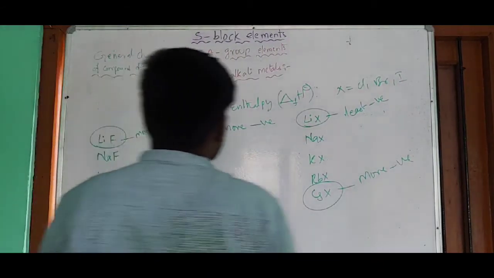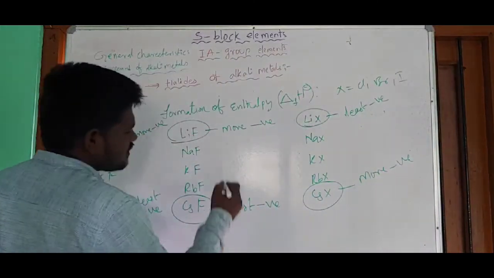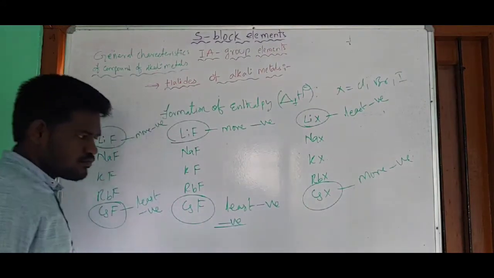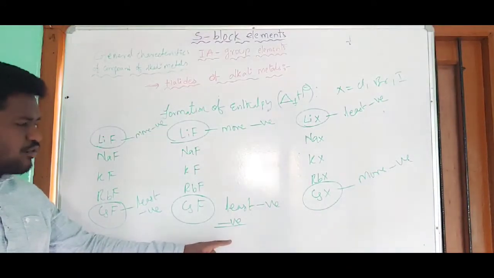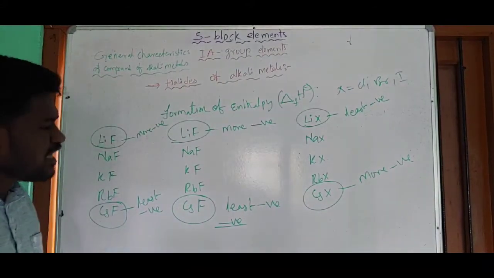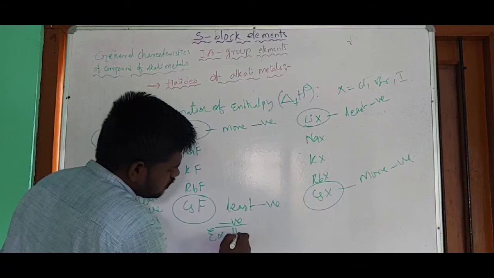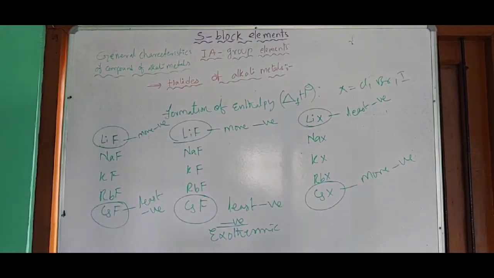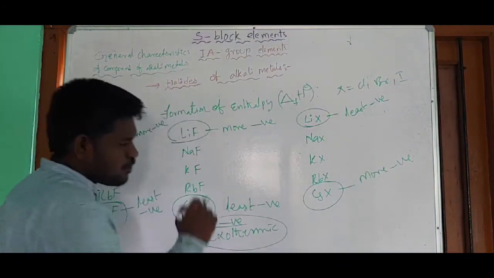However, in the formation of all the halides, negative energy is liberated, and the changes in energy are negative. The enthalpy of formation is negative during the formation of all the halides of the alkali metals, so you can say that this is exothermic. The formation of any halide is an exothermic process.